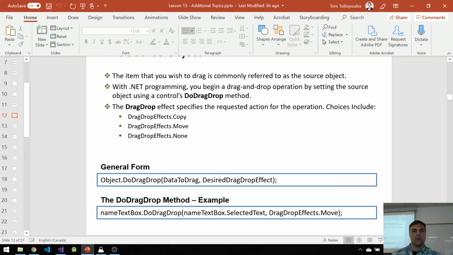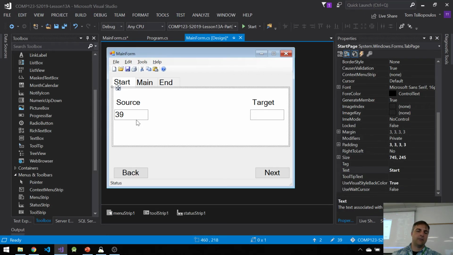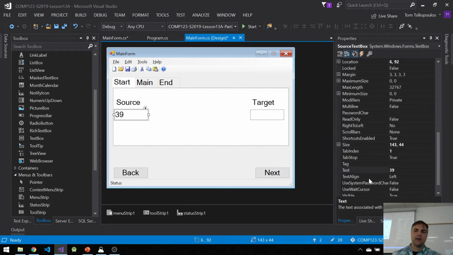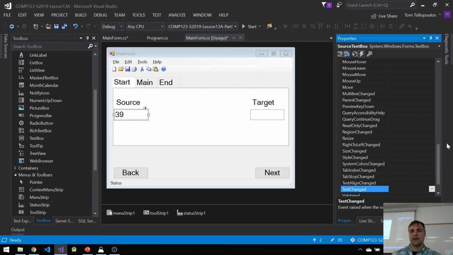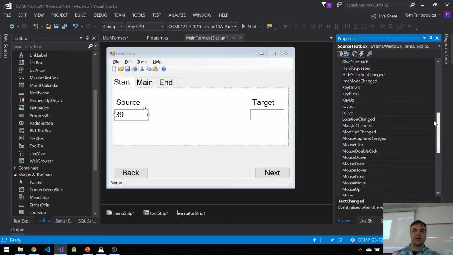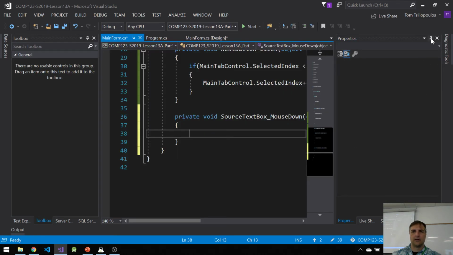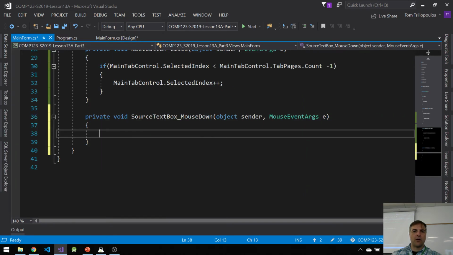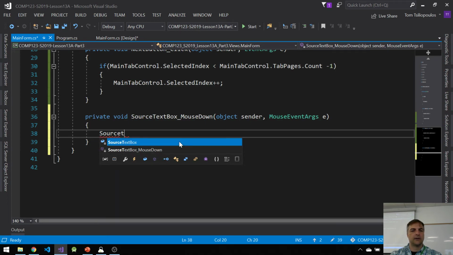So in my source, I want to go to my events, and inside of my mouse down event, I'm going to double click. What I want it to do is this: the source text box dot DoDragDrop.